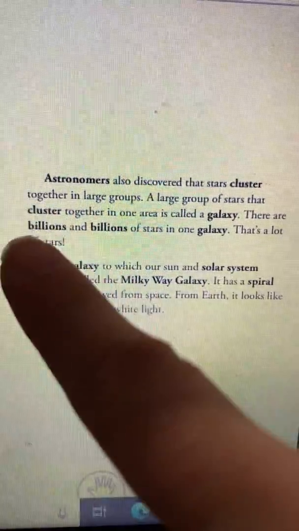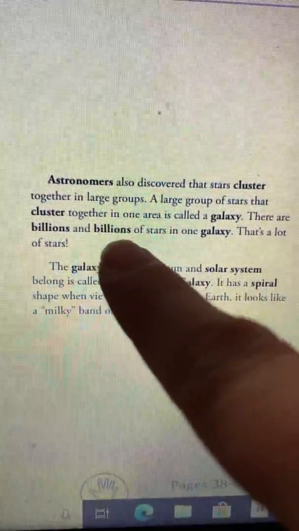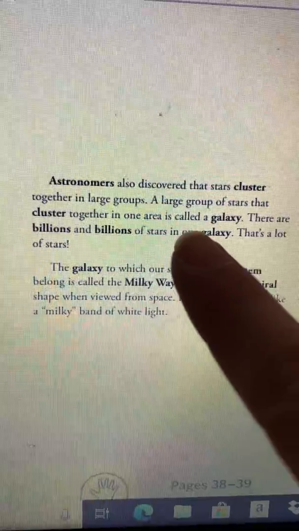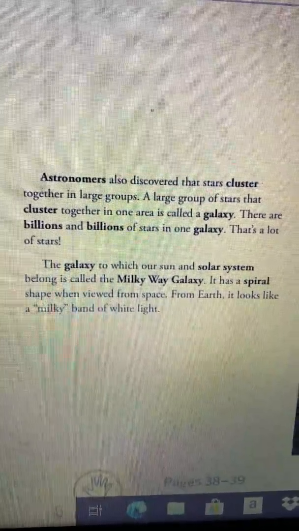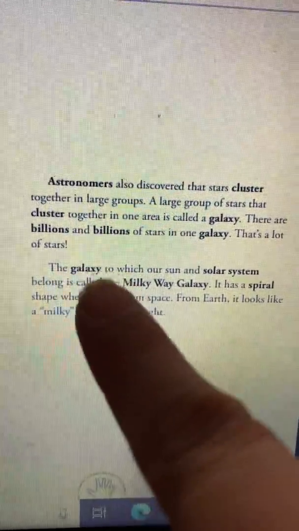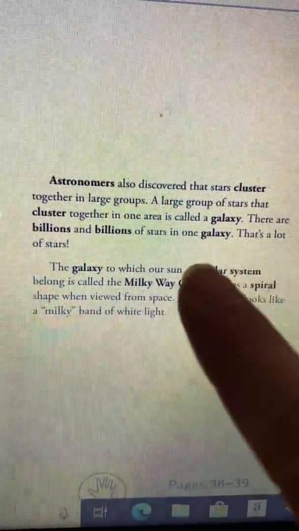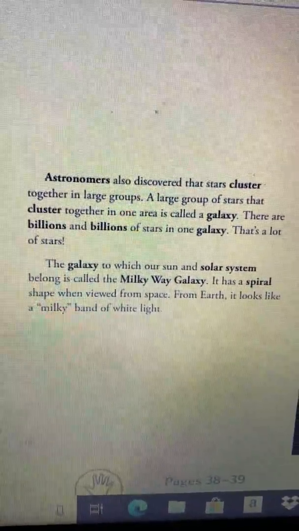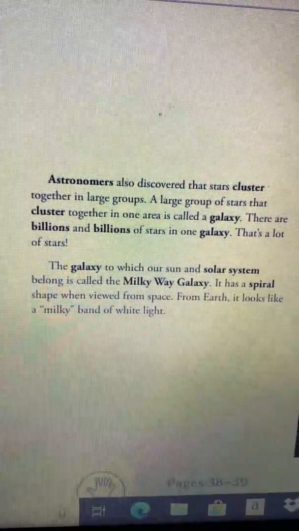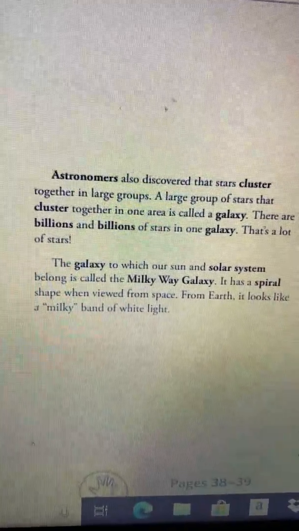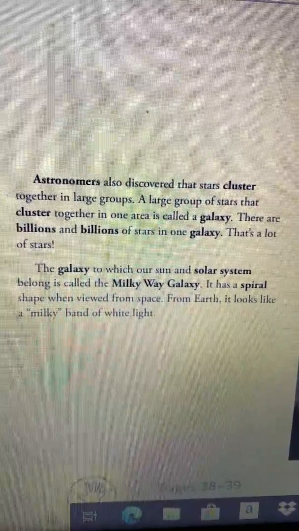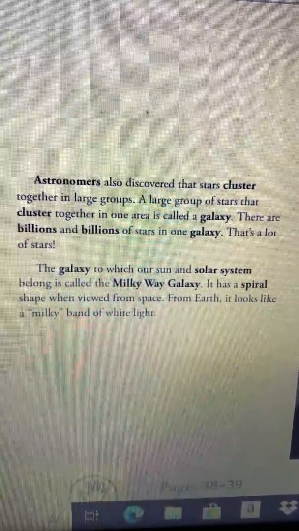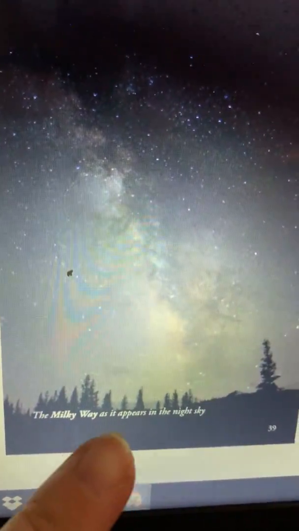There are billions and billions of stars in one galaxy. That's a lot of stars. The galaxy to which our sun and solar system belong is called the Milky Way galaxy. It has a spiral shape when viewed from space. From Earth, it looks like a milky band of white light. And in this picture right here, as our caption tells us, the Milky Way as it appears in the night sky. You can see that milky color in that picture.